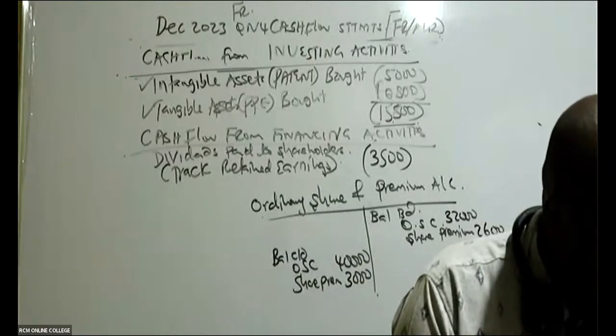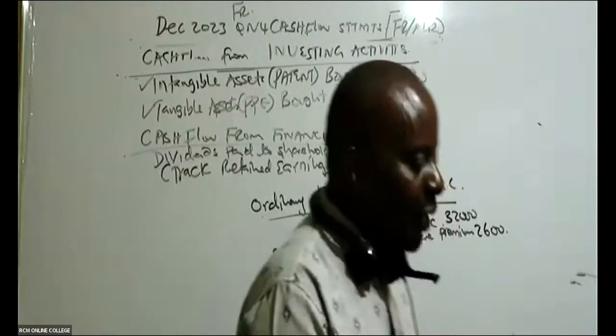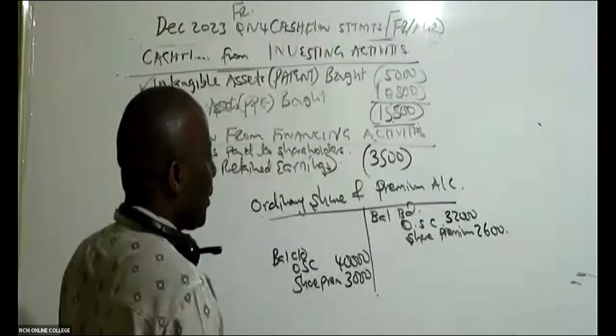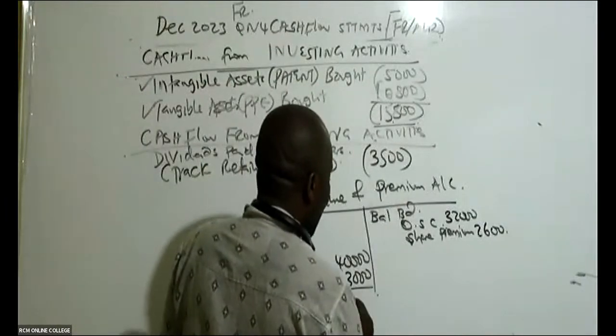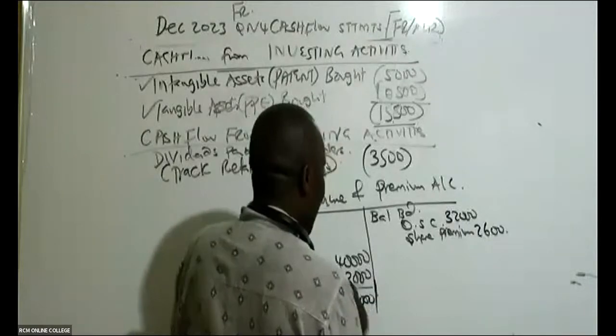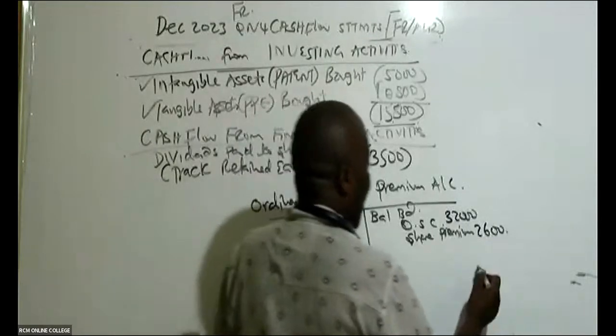So then, ladies and gentlemen, what you need to do here is just balance your account. So here I can see this 43. There are no new shares which were issued, so balance your account.